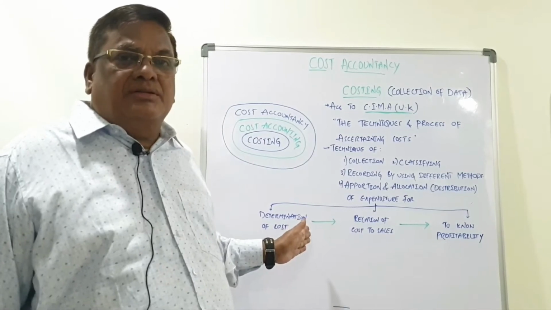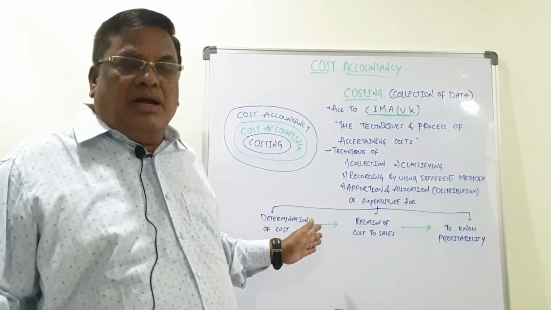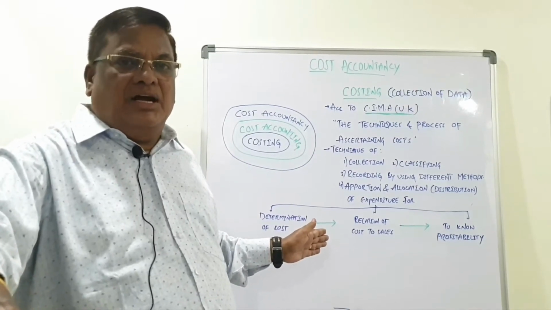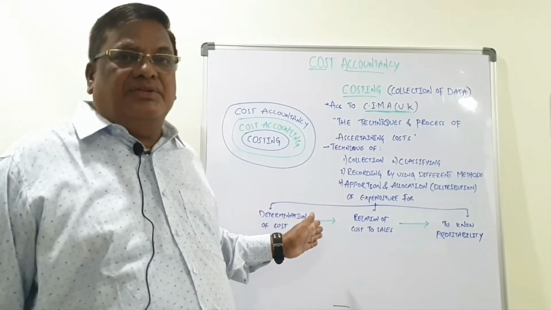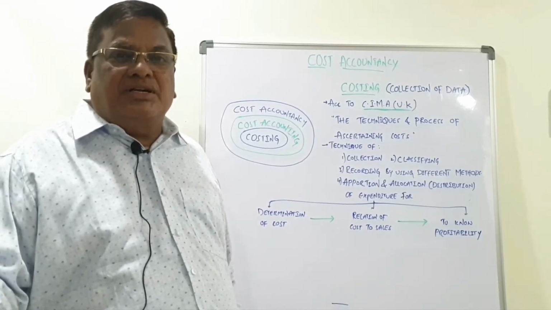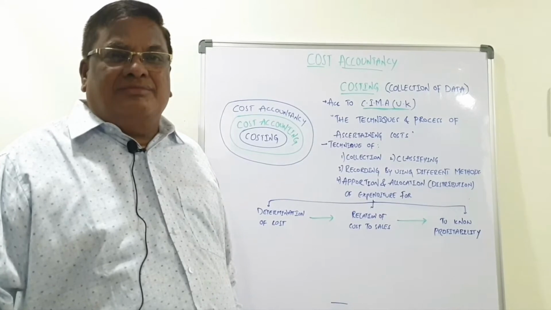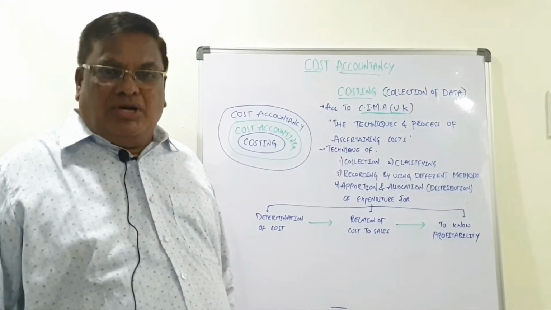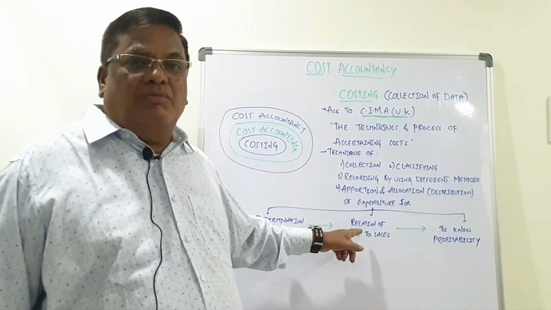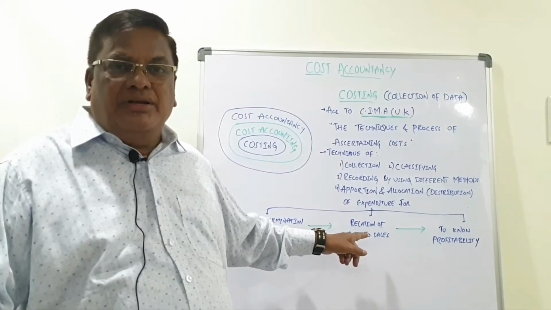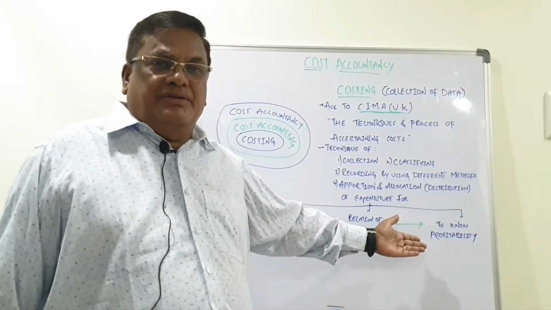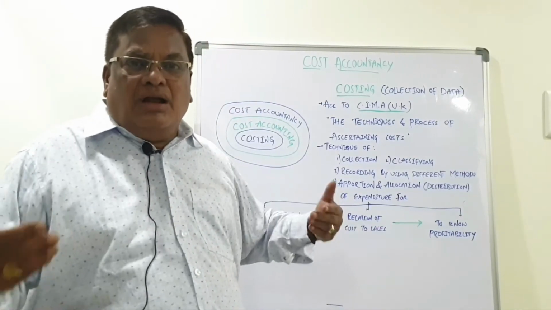Unit means a cell phone or TV set or a watch, per watch, etc. And the services. Services means what? You can take a per plate meal. Transport industry, what does it contain? Per kilometer. These are the services provided to us. That is used along with the revenue also. How much revenue you are getting with that particular unit. They both are compared to know the profitability of that particular activity, whether we got the profit or we got the loss.